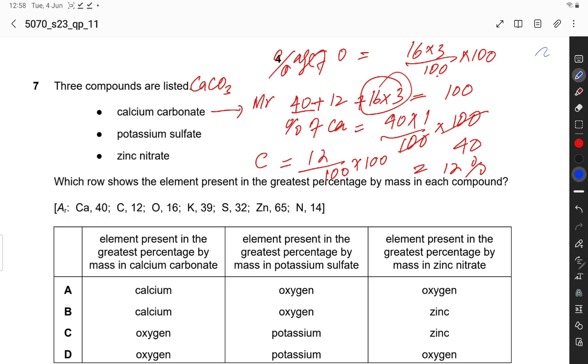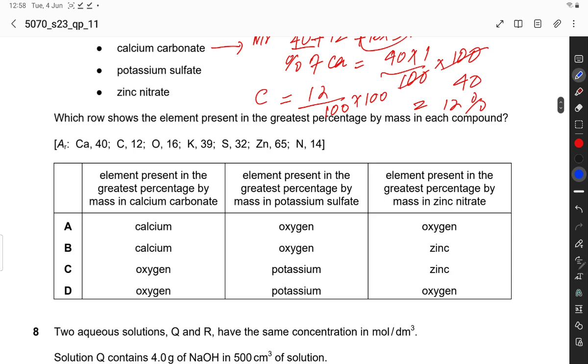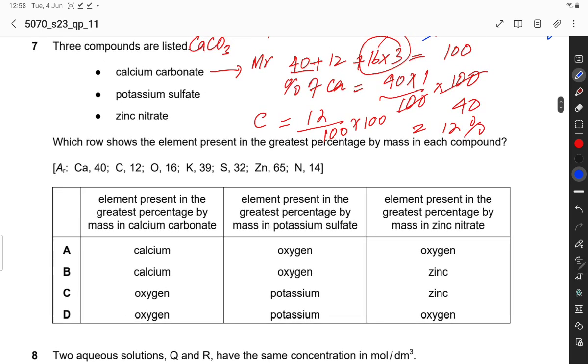So this is equal to 48%. So oxygen is the element present in greatest amount. So C is correct.